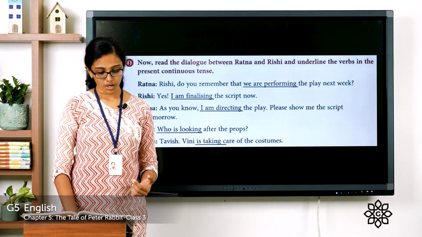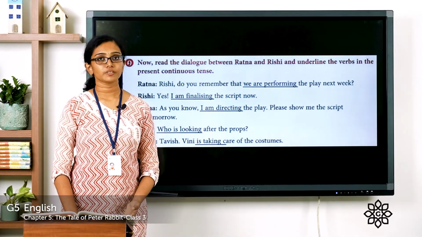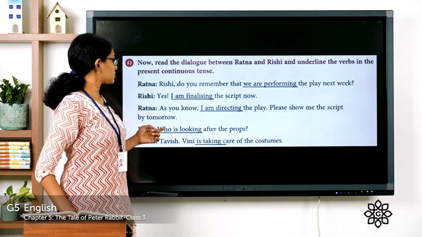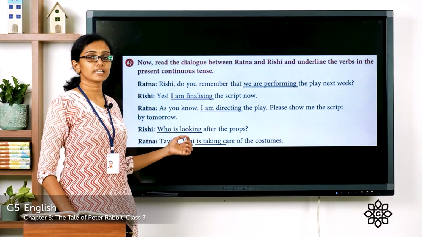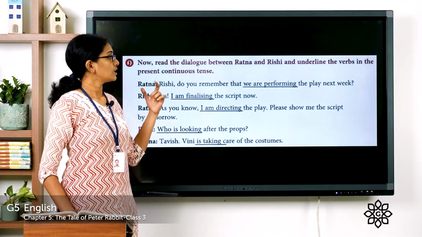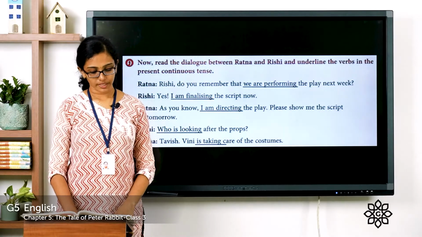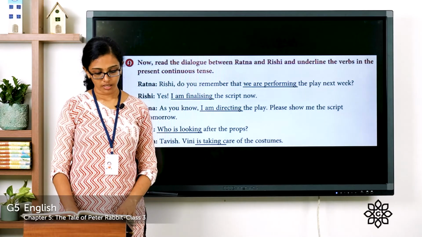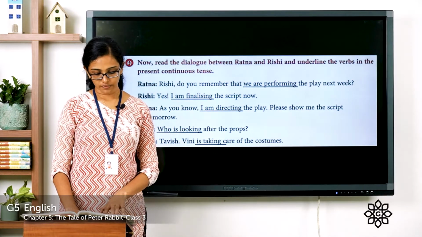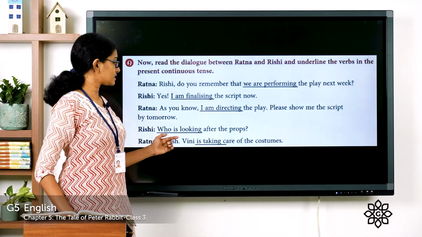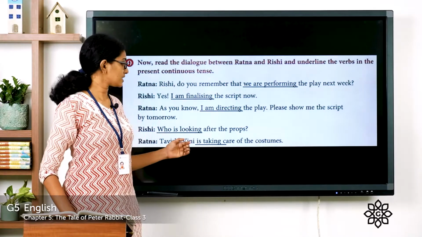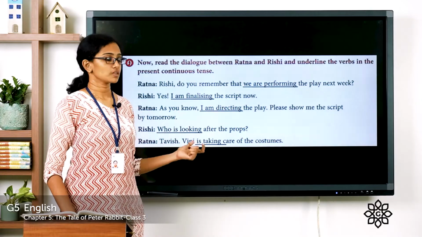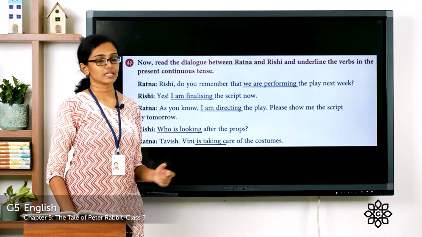Then Rishi says, who is looking after the props? Here, is looking. Who is looking? That is the phrase given in present continuous form. And Ratna says, Tavish, Winnie is taking care of the costumes. So, is taking care of or is taking, that is the verbs or the phrase given in present continuous form.